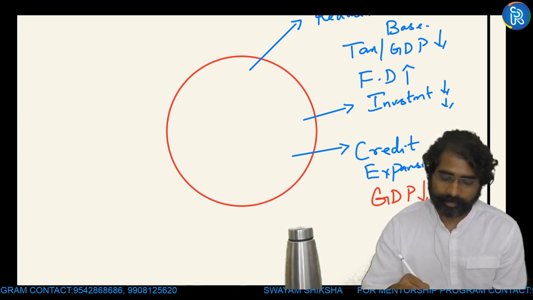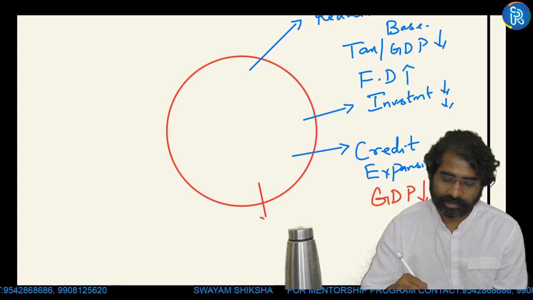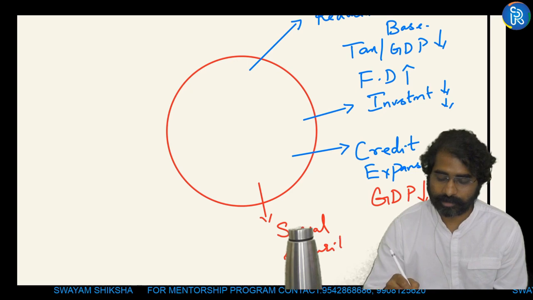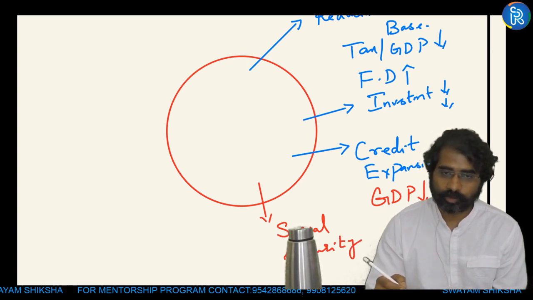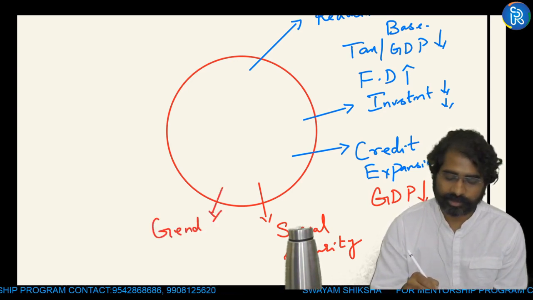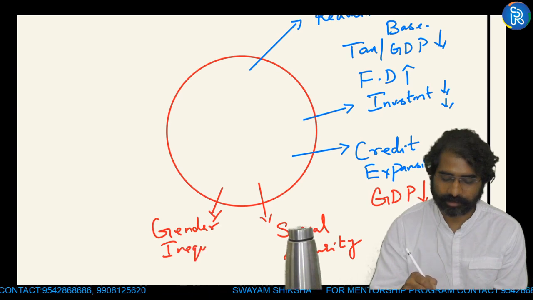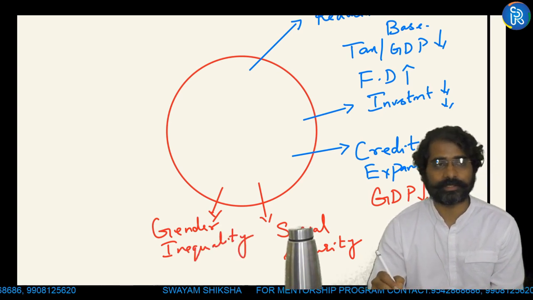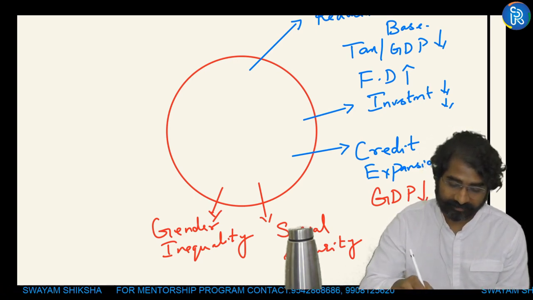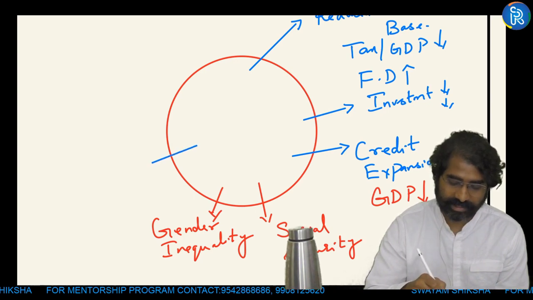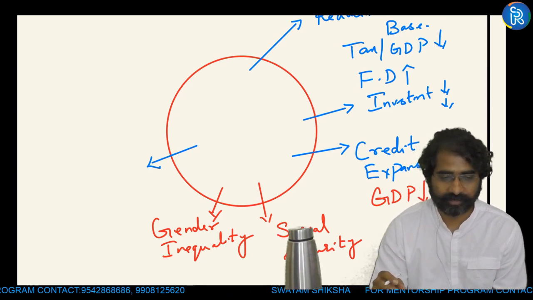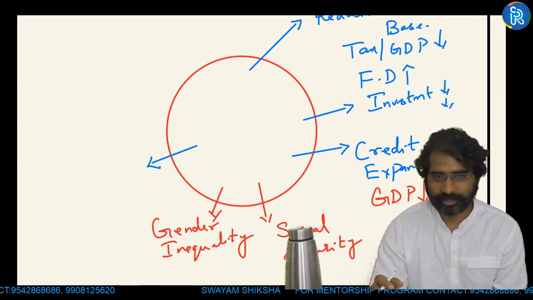Okay. Another important aspect is the problem with the informal sector. It can create problems with respect to social security. You're not giving social security. So that means there is no social security, there is no wage parity, and you cannot handle problems or issues with respect to gender inequalities also, with respect to salaries and all in an informal sector. Okay, so that is another aspect which you can think of. So informalization can create that problem also. Okay, so that is another way of looking at gender inequality, wage, social security, etc.